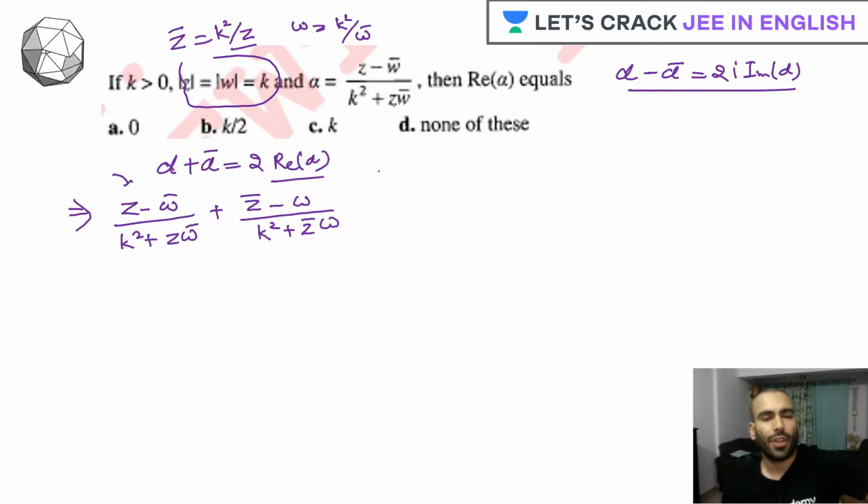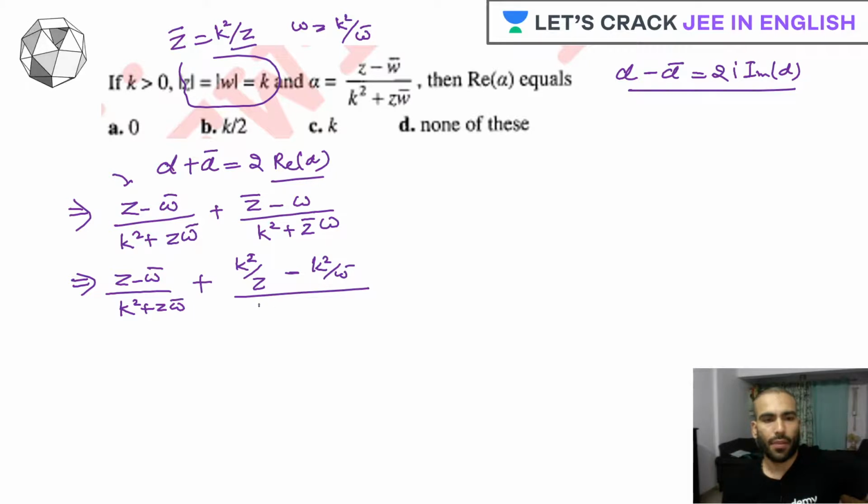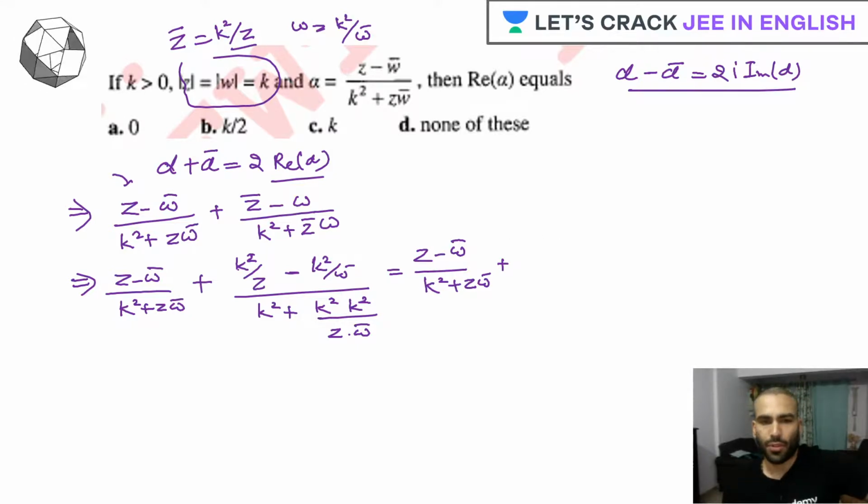Let's do it. (z minus w bar) upon (k square plus z w bar) plus (k square by z minus k square by w bar) upon (k square plus k square again), and in the denominator we have z and w bar. Now if we proceed further, k square can be taken as common, so from both numerator and denominator we'll cancel it out.